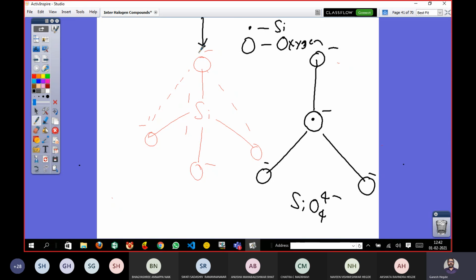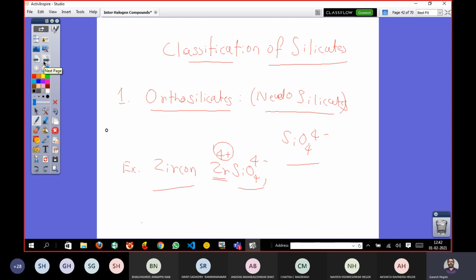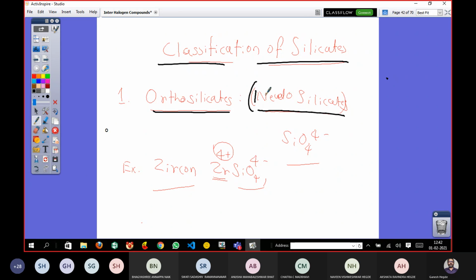Now let us go for the classification of silicate. The first one I have already written, that is orthosilicates, also called pseudosilicate, or it is also called orthosilicate.